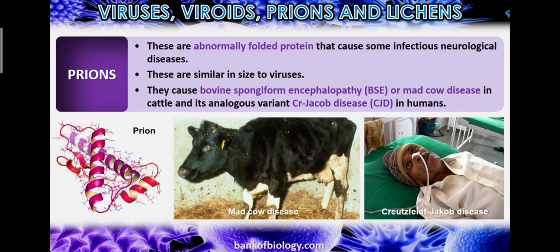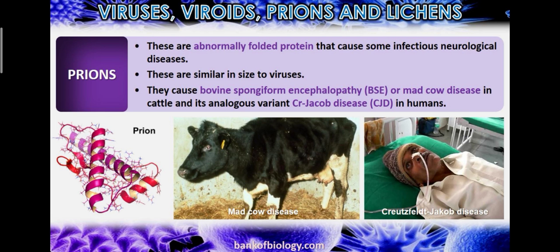Now, prions. These are abnormally folded proteins that cause some infectious neurological diseases. Okay, they are similar in size to virus.